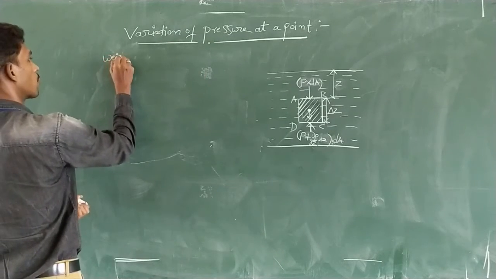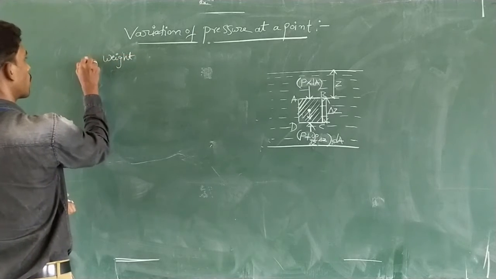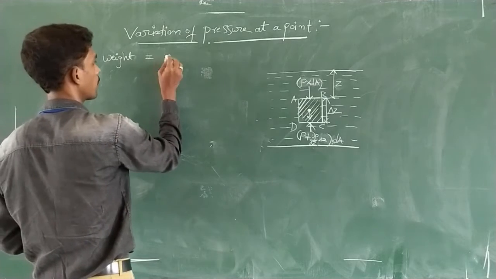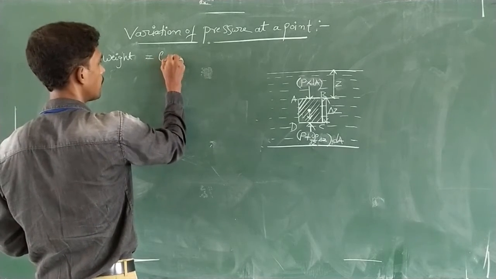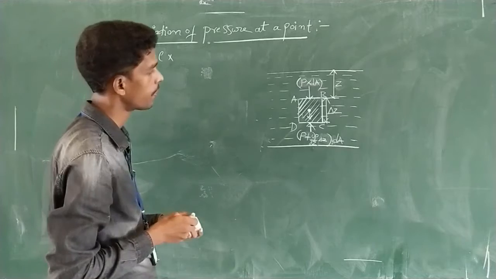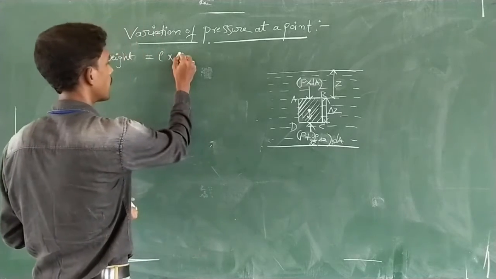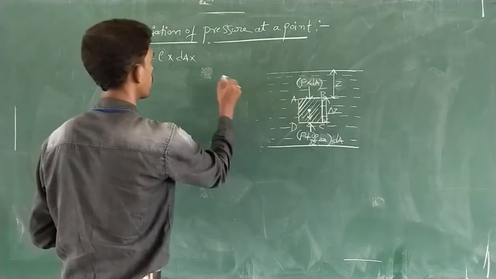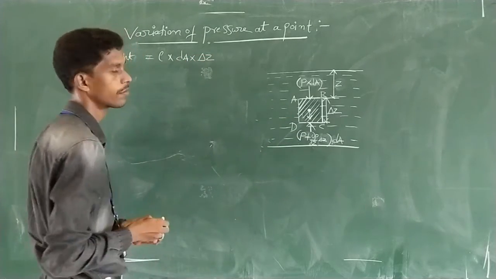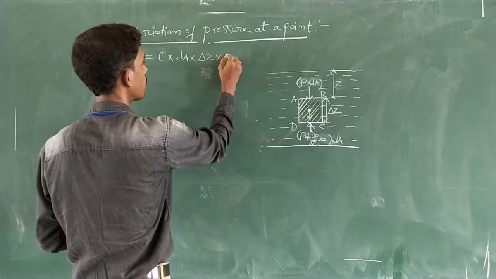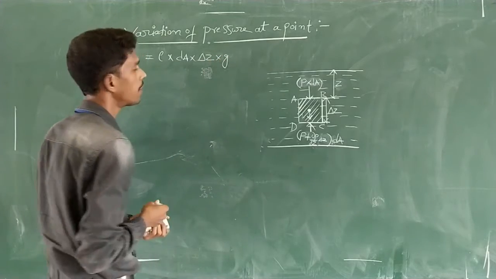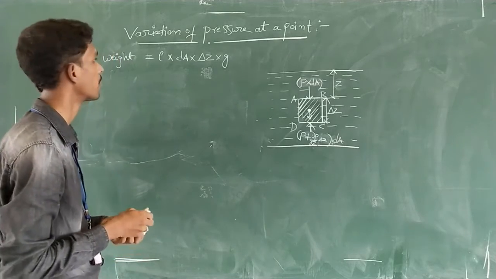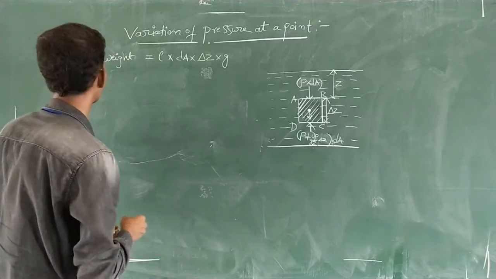So the third one, what is the weight here? Density rho into what is the area of this particular fluid element? dA is the area, right? And what is the height here? Delta Z is the height, right? And what about the gravity? It is G, the gravitational constant. So this represents the weight of that particular fluid.